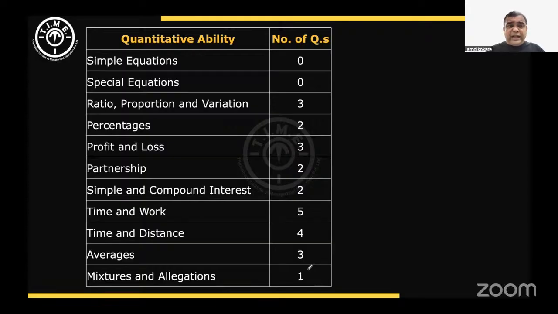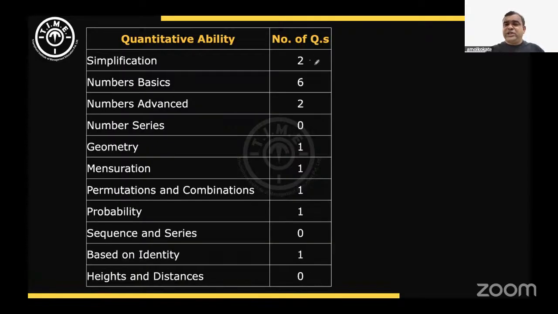If you look at the other areas of Quant, in simplification there were two questions, that is BODMAS-based questions. Numbers generally have the higher weightage in Quant, and you can see numbers basics 6 and numbers advanced 2. Numbers advanced means finding the last digit, but those were very easy questions. Number series was not asked in the Quant area, but number series questions were present in the reasoning section, or logical reasoning part.